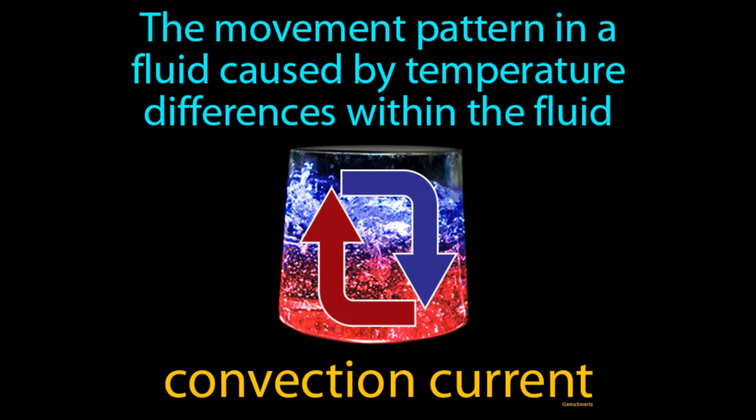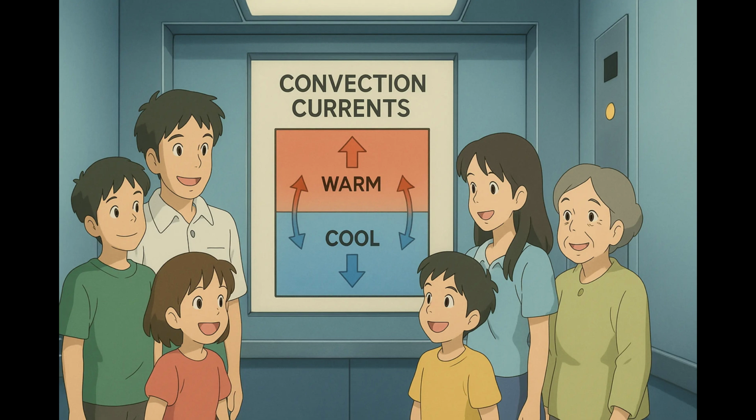The movement pattern in a fluid caused by temperature differences within the fluid. Convection current. In simple terms, a convection current is when warmer fluid rises and cooler fluid sinks, creating a circular flow. Imagine you're in a crowded elevator and everyone is trying to reach different floors. Just like people in an elevator move up and down to reach their desired levels, warm and cool parts of a fluid move in a similar pattern.